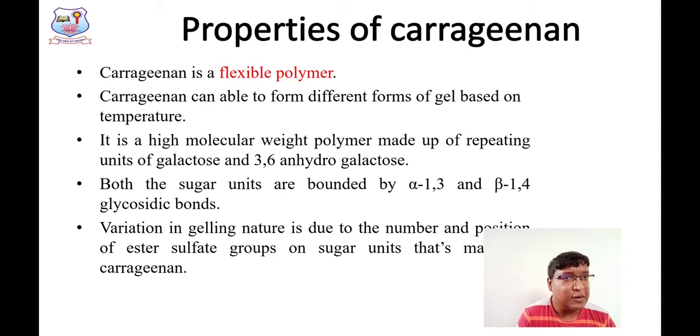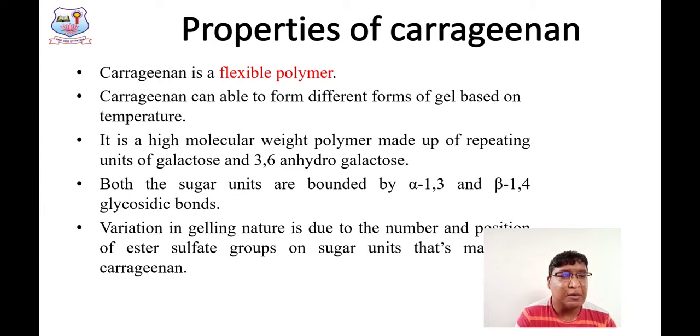The two different types of disaccharides are galactose and 3,6 anhydrogalactose, and these disaccharide units are bounded by alpha 1,3 and beta 1,4 glycosidic linkages, right? Glycosidic linkages are linkages between sugar units, right?